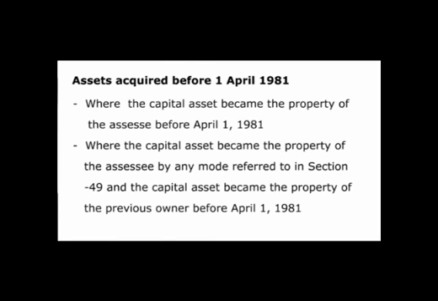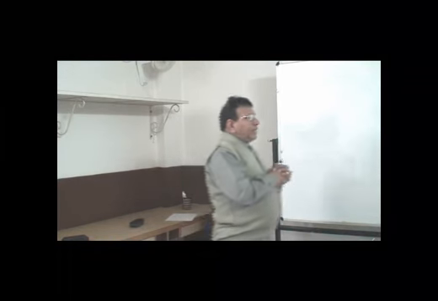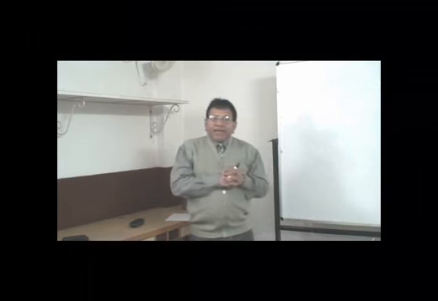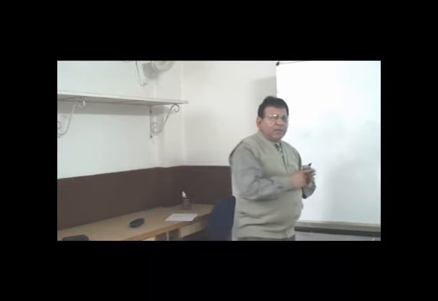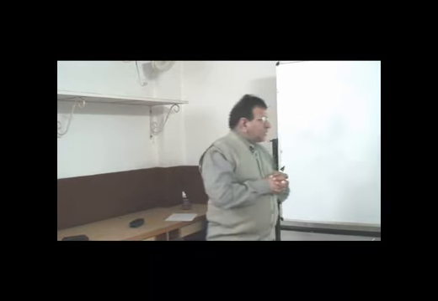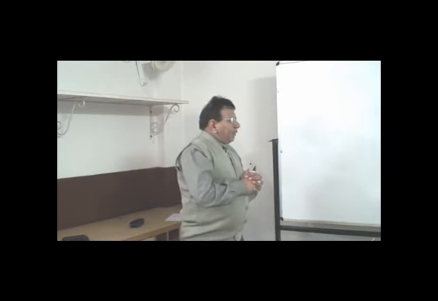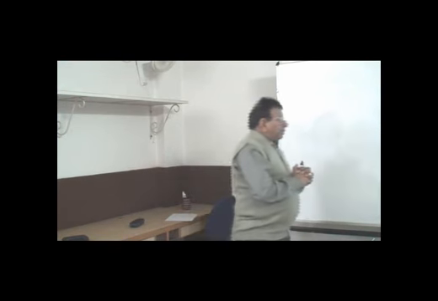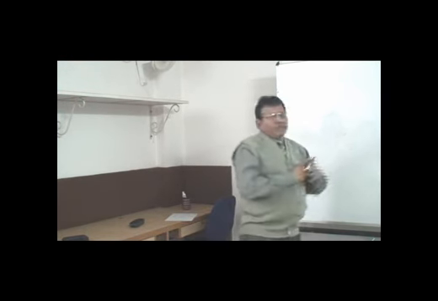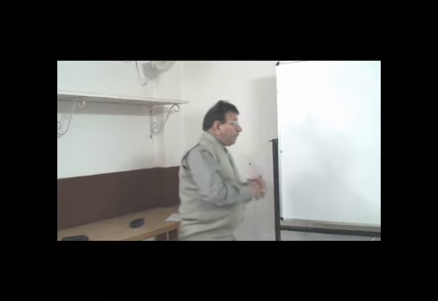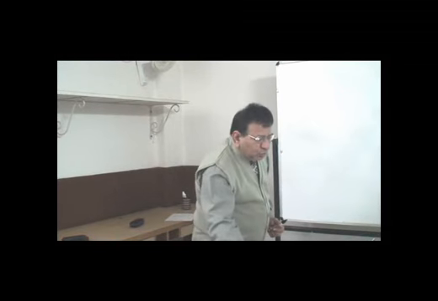The first situation is where the capital asset became the property of the assessee before 1st April 1981, or where the capital asset became the property of the assessee by any of the 9 modes which we have just discussed, and that particular capital asset became the property of the previous owner before 1st April 1981. Then, if either of these two conditions is fulfilled, the assessee may take at his option.